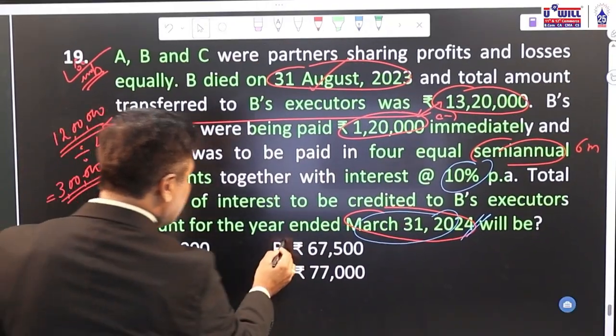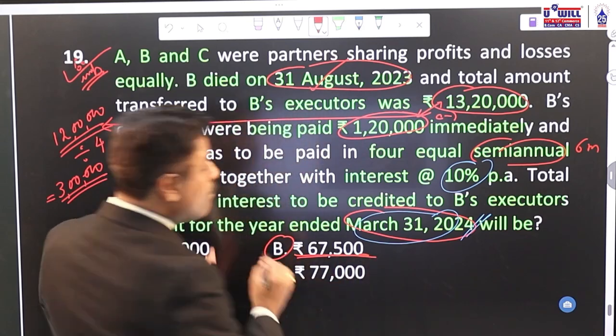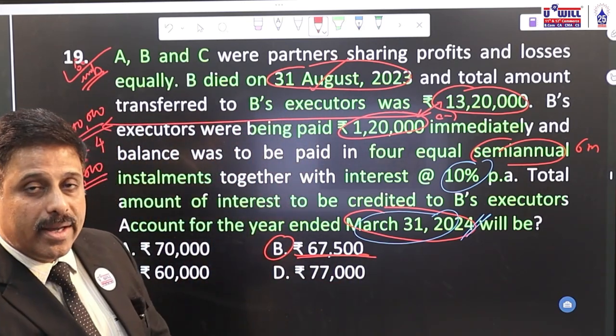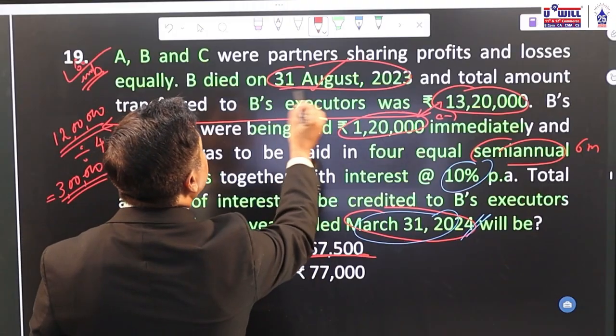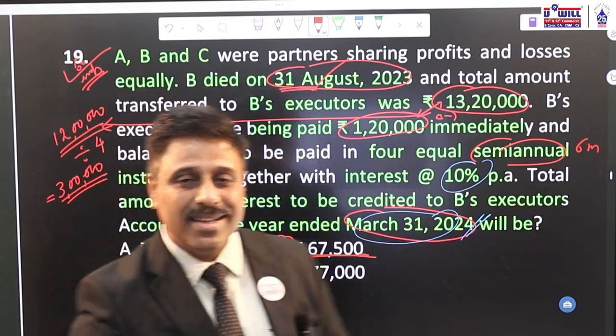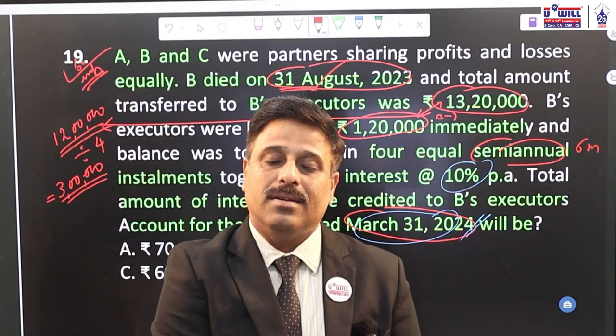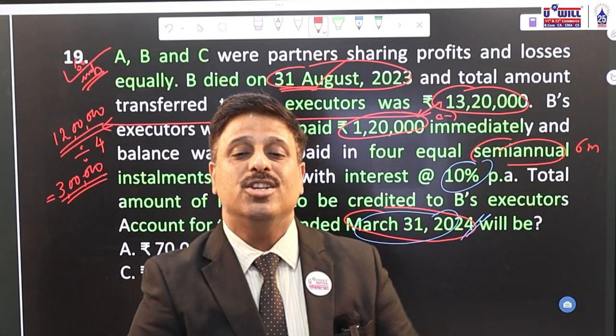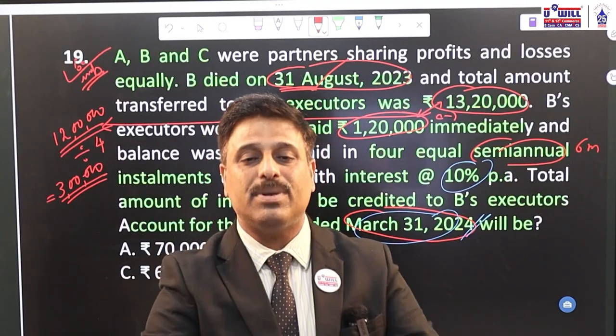So 67,500, option B is the correct answer. This is an important question. It would not have been important if the partner had died on 30th September instead of August, because then from September to March, the semi-annual installment becomes due on 31st March only. So directly you count 12 lakhs, 10% interest for 6 months.